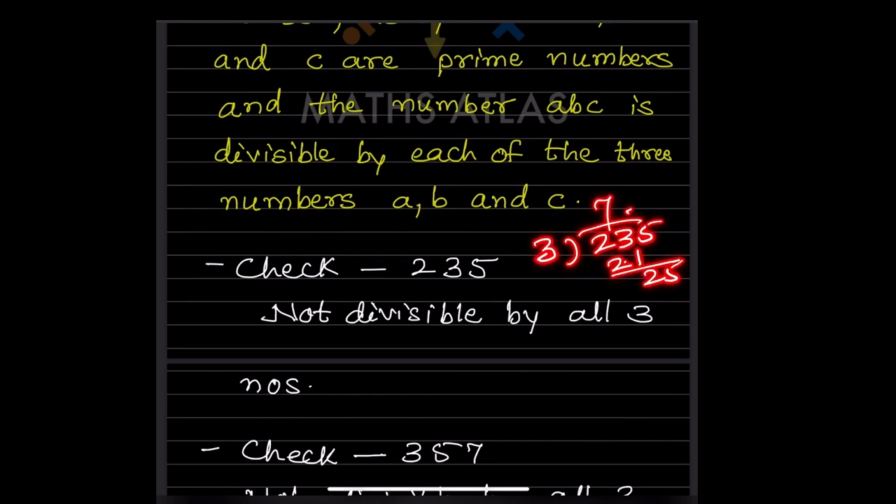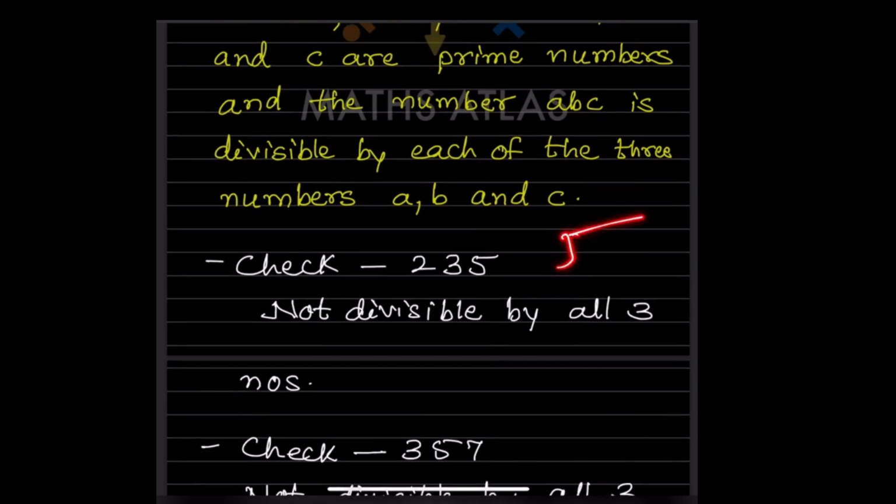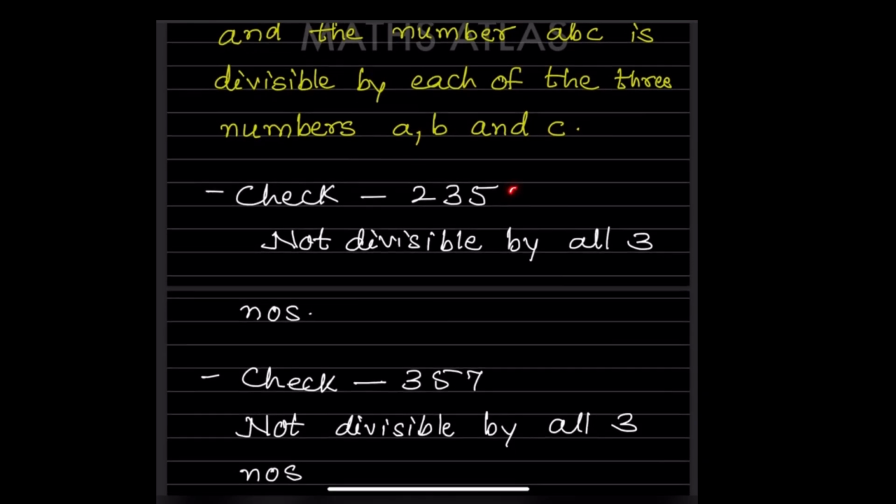Again this is also not divisible by 3. Now if we take by 5, 5 4s are 20, 5 7s are 35. So it is divisible by 5, but it is not divisible by 2 and 3. They said it should be divisible by each of the three numbers, but it should be divisible by all three. So we cannot take 2, 3, 5.